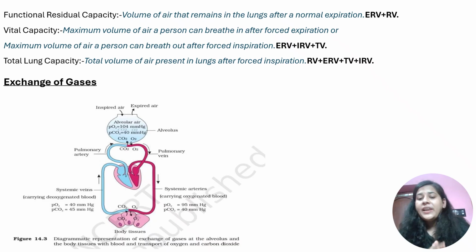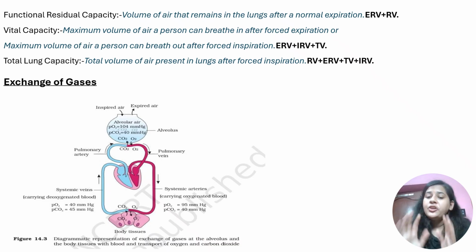Okay, here you will have tidal volume, inspiratory reserve volume, expiratory reserve volume, you have to add it. And at last we are having total lung capacity. This is the volume of air present in lungs after forceful inspiration. Here you will add everything: residual volume, inspiratory reserve volume, expiratory reserve volume, tidal volume. I am summing it up for you.